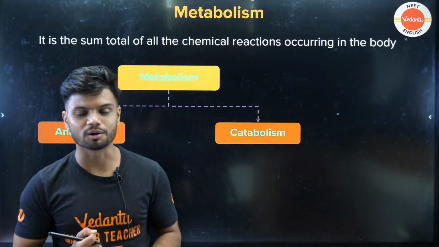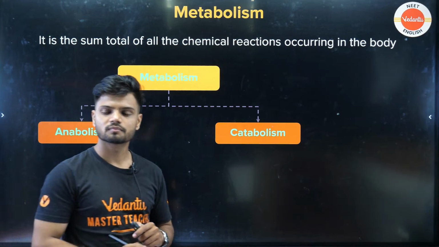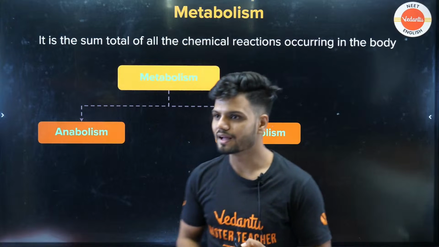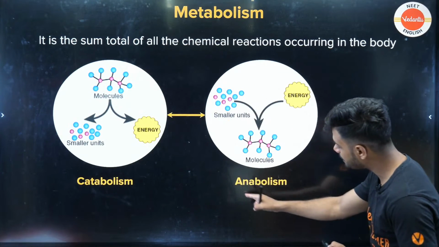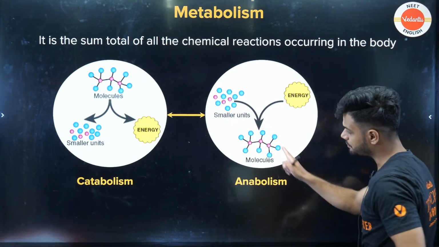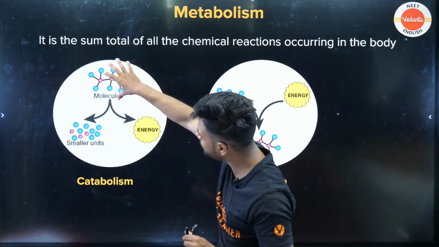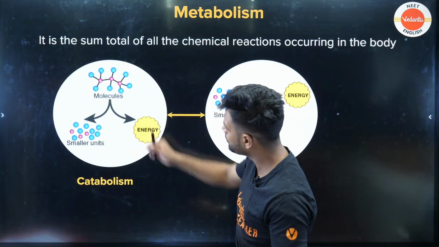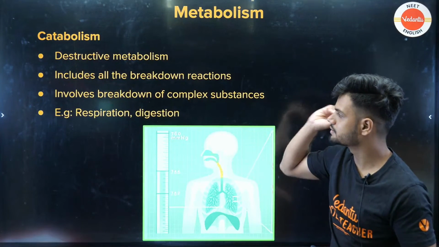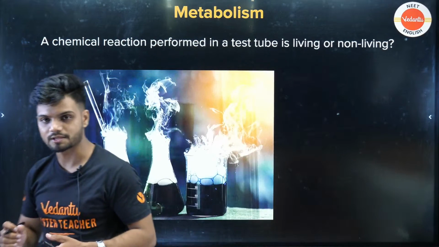Yes, photosynthesis is going to be the basic example of your anabolism. Now, what about catabolism? A simple example for catabolism is going to be respiration. Okay, so what is happening in anabolism? In the case of anabolism, small units with the help of energy are making a complex molecule. But in the case of catabolism, a complex molecule is breaking into smaller units. Anabolism example is photosynthesis. Catabolism example is respiration.